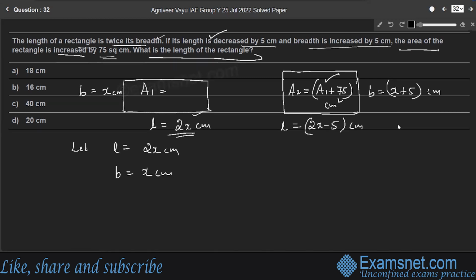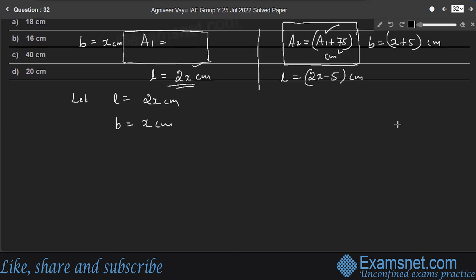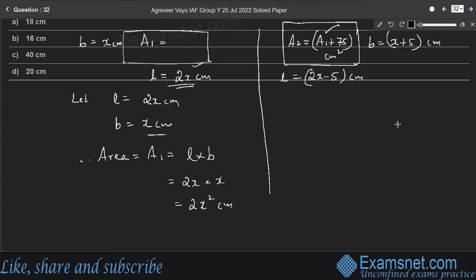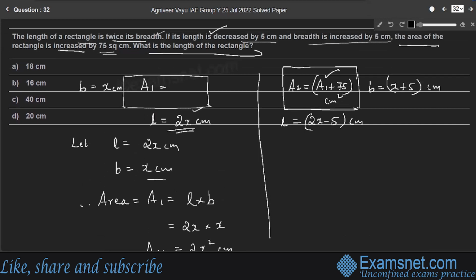So let us go step by step. First, in the first situation, L is 2x, B is x centimeter. Therefore area A1 of the rectangle is length into breadth, which is 2x into x, 2x square centimeter. So consider the second case. Here area A2 is equal to again length into breadth.